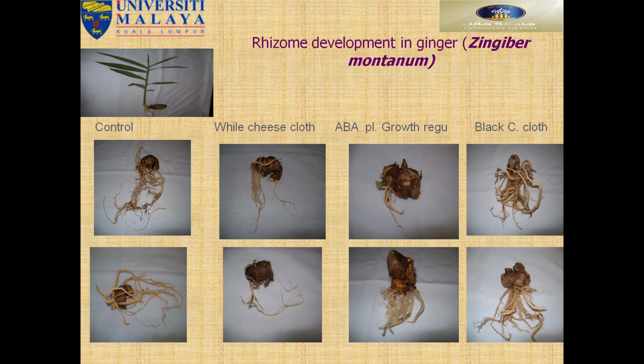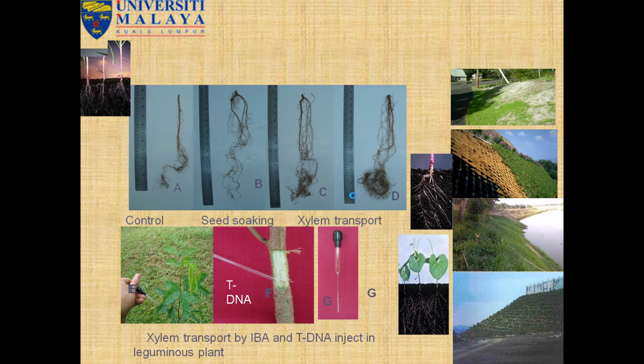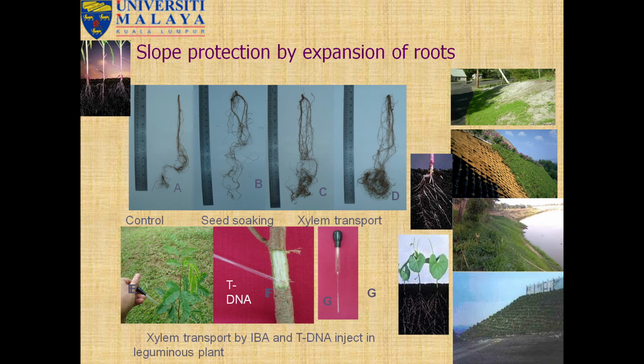See, also white clots and ABA growth regulators, the rhizome size is bigger than the others. Roots are also bigger, with fewer roots. The rhizome size is higher than the control and the black clots in the case of white clots and ABA regulators. There is slow production by expansion of roots. My PhD student did this one.